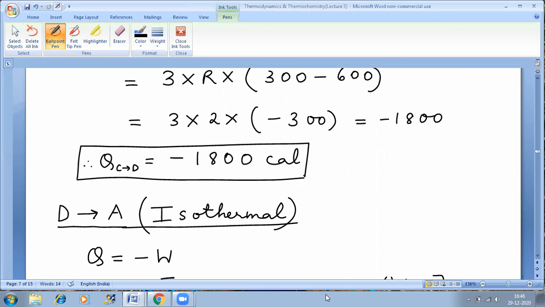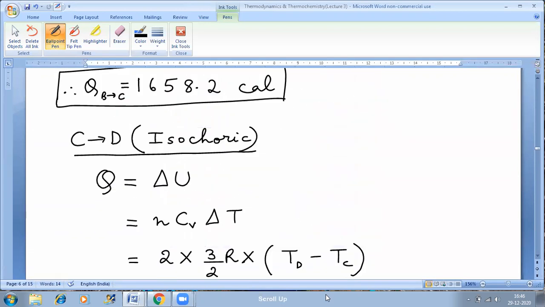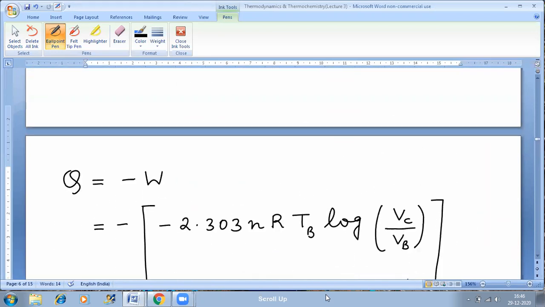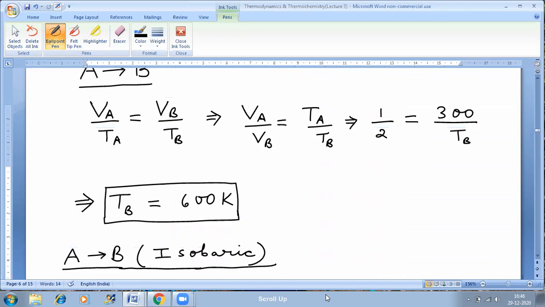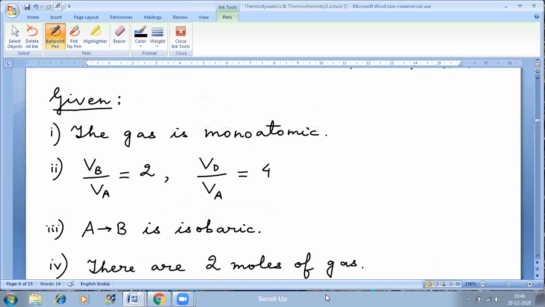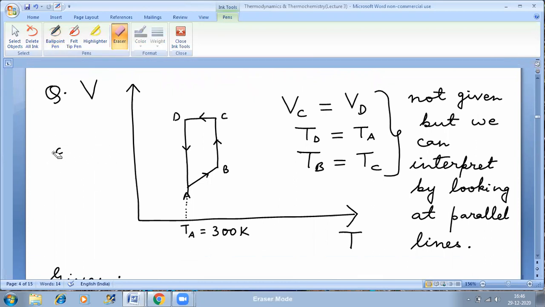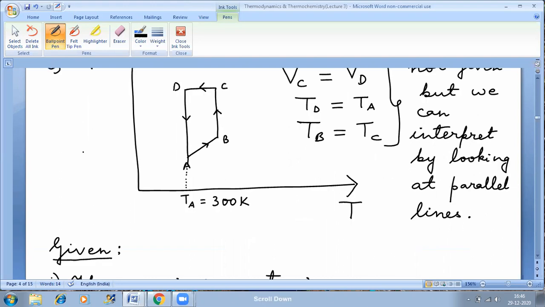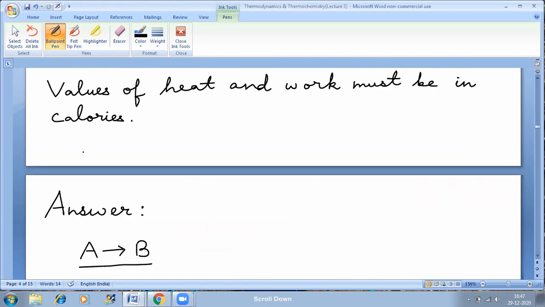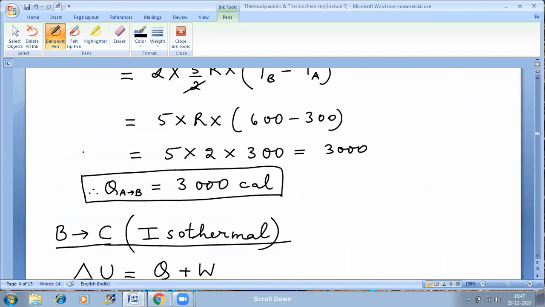Last step is DA. What is DA? DA is a line which is parallel to the y-axis. Because it's parallel to the y-axis, I can say that it is an isothermal process because the temperature will be constant along DA. So temperature at point D will be same as temperature at point A, which is 300 Kelvin. Again, because it's isothermal, delta U is 0, and therefore Q is equal to minus W.